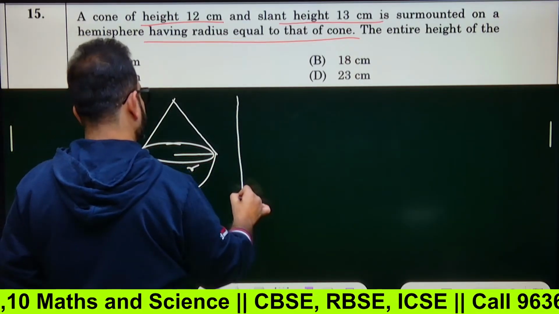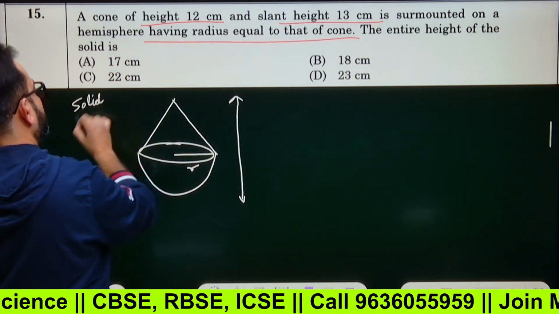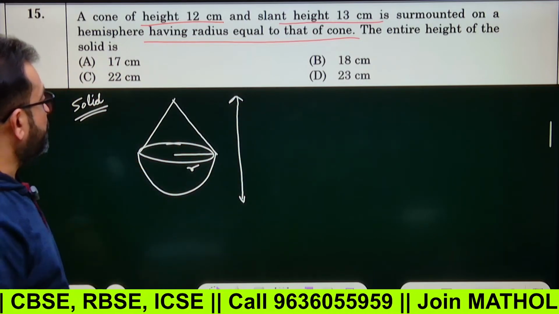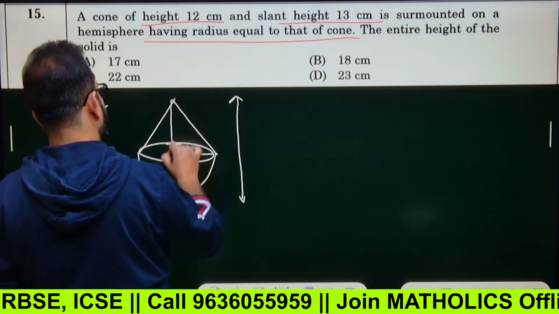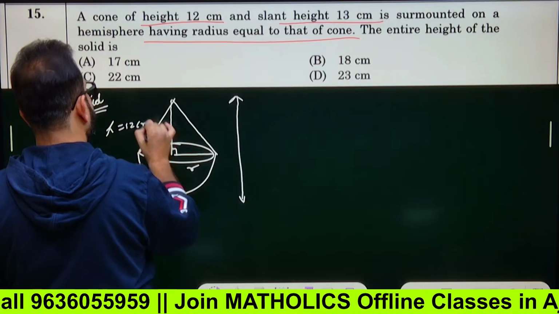Next, the entire height of the solid is what? You have to find this height. Entire height of the solid. This is a solid toy or solid figure, whatever. This cone has a height of h equals 12 centimeters.